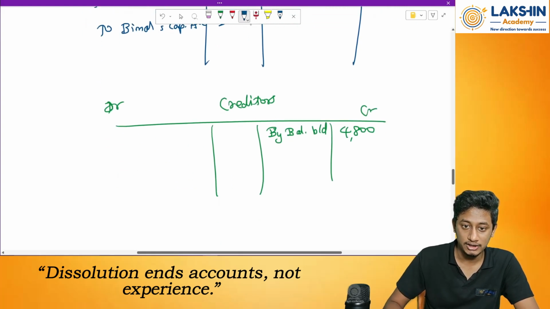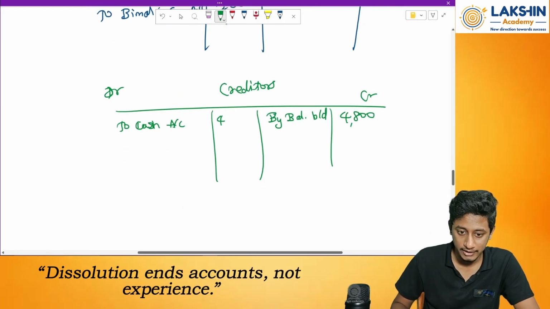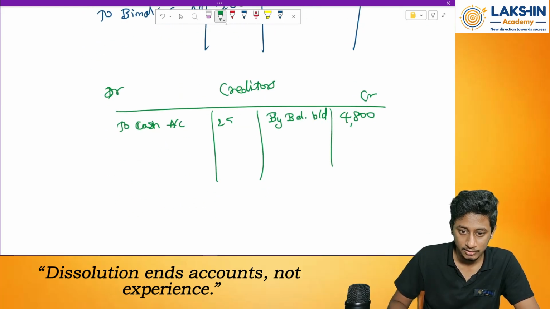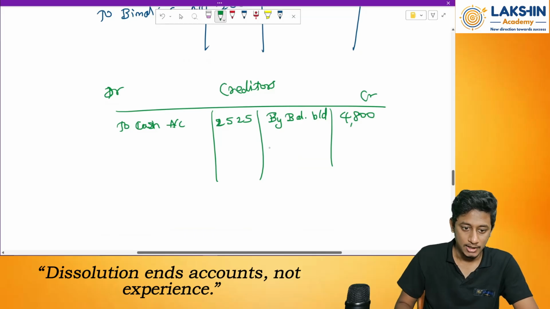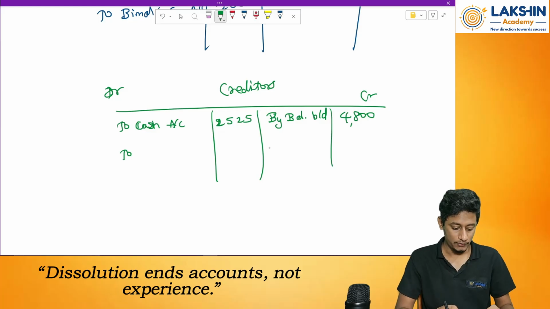2525. So on the debit side, to cash account, because it's paid, the value of creditors reduces. So debit the entry, 2525. Now check how much is the balance remaining to be paid to the creditors. So how much is the balance?